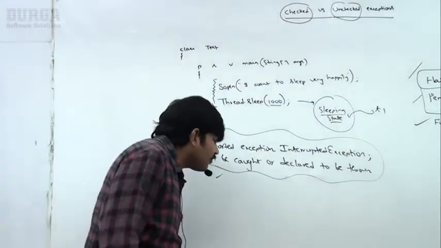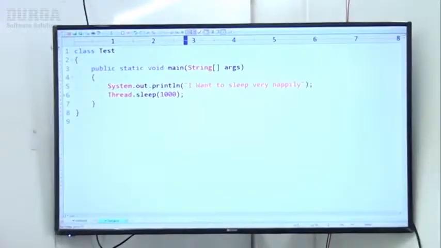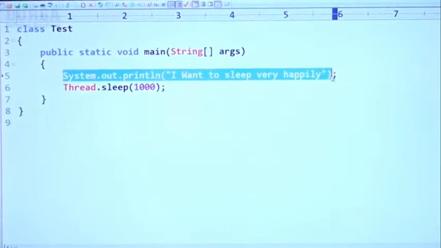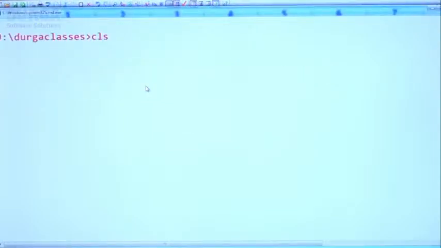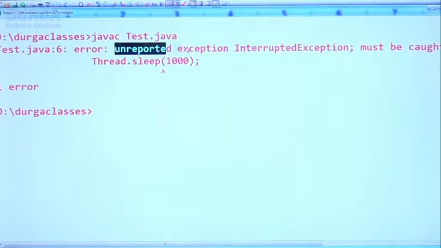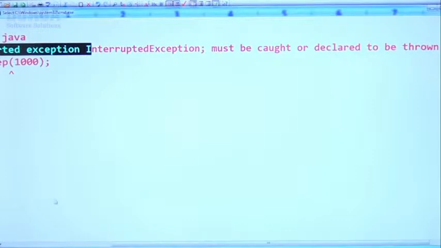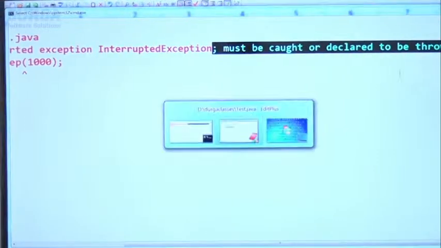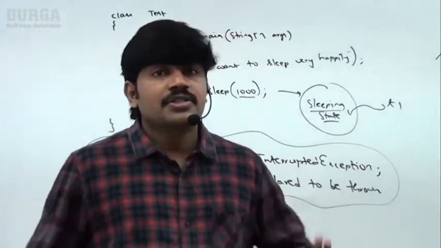Okay, now let me execute this code. Here, class Test, public static void main. I want to sleep very happily. Thread.sleep, this is the dangerous line. Now I'm trying to compile. What is the compile time error? Unreported exception java.lang.InterruptedException must be caught or declared to be thrown. This is the compile time error you are going to get. So InterruptedException is another example of a checked exception.